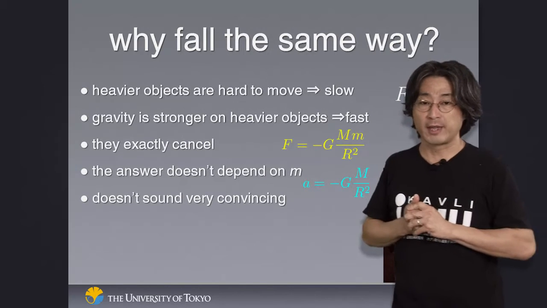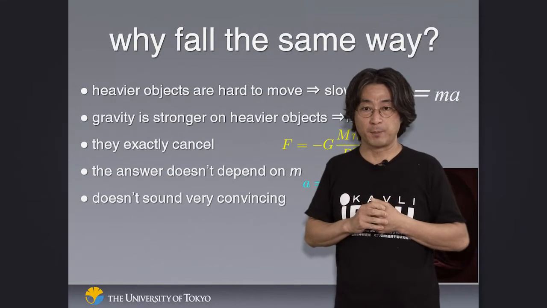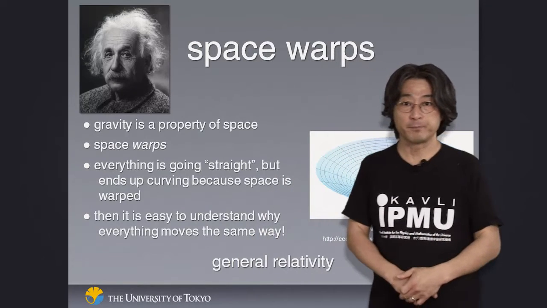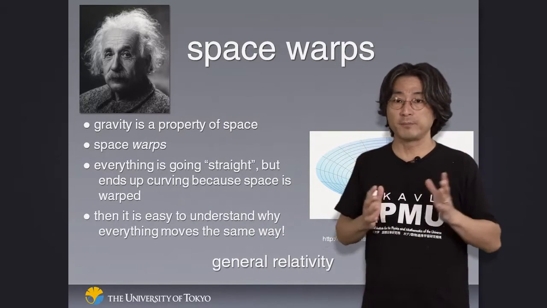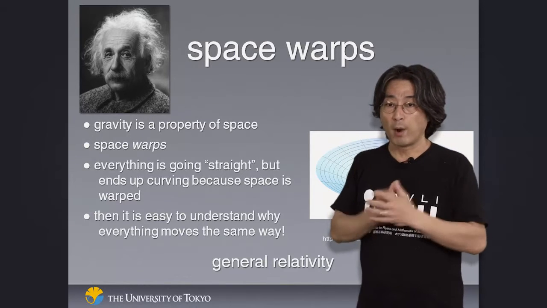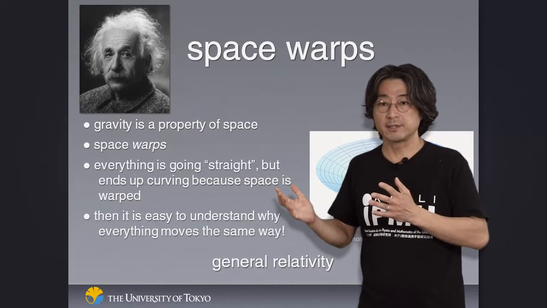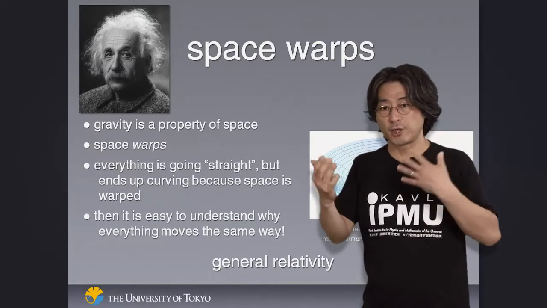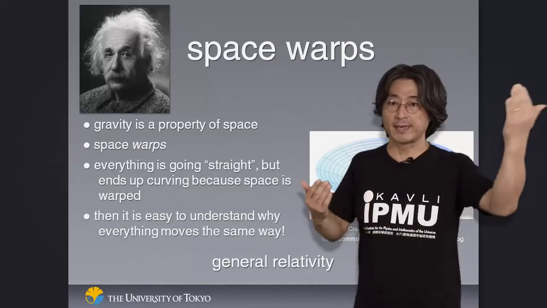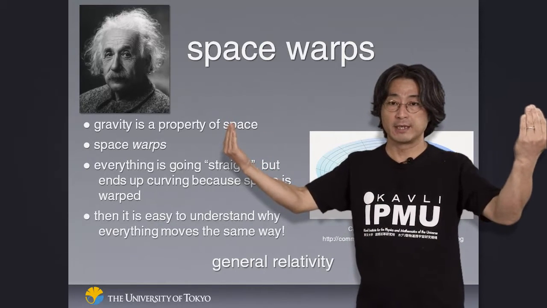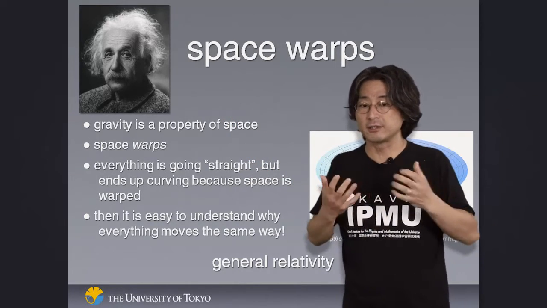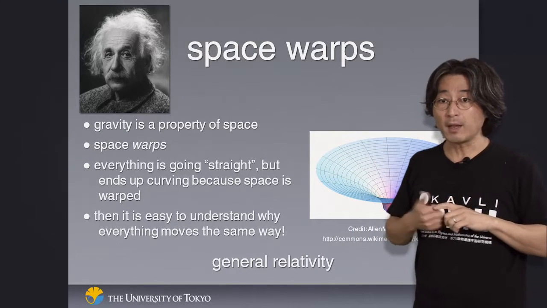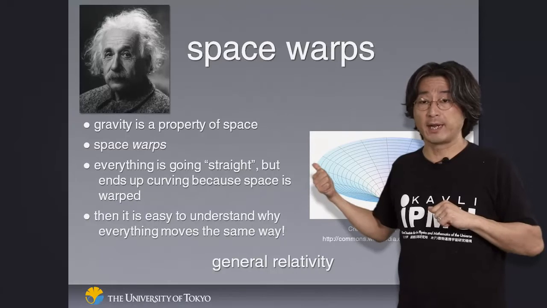And who do you think was worried about this question the most? A famous guy, namely Albert Einstein. He thought about this problem a lot. Why do objects of different masses move in the same way? Newton's explanation was not quite satisfactory because it relies on cancellation between two equations, and so didn't let us believe that is exactly what's going on. Einstein came up with a revolutionary idea.